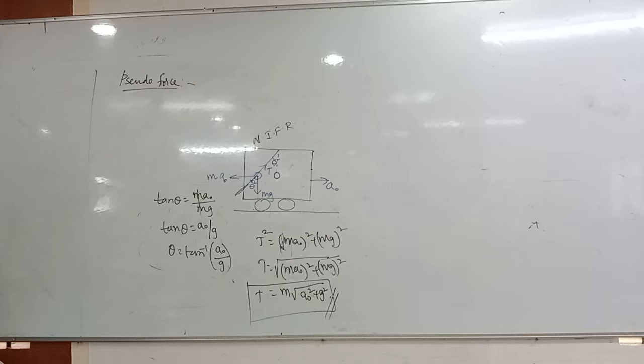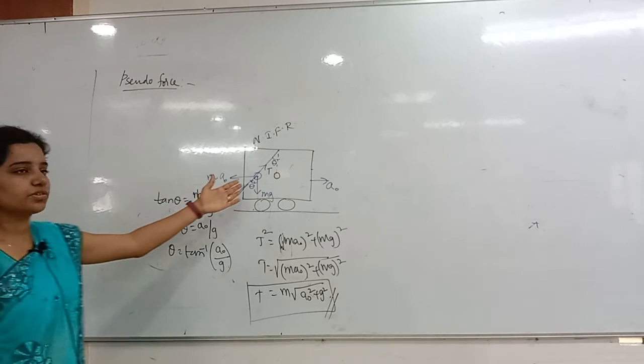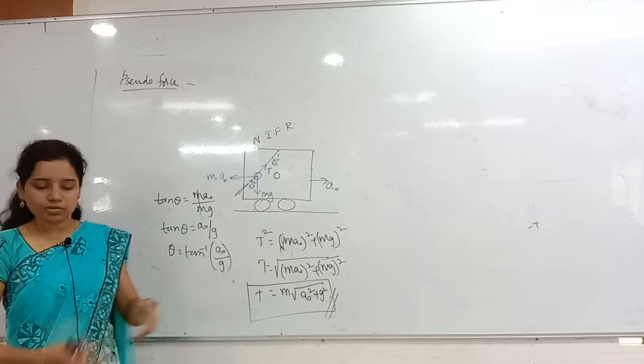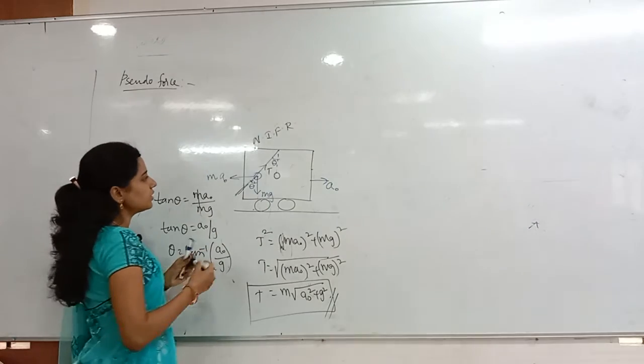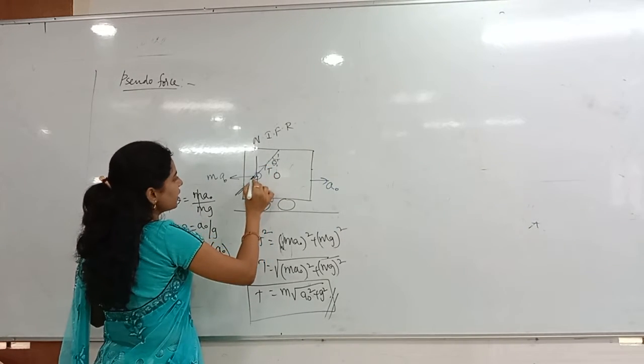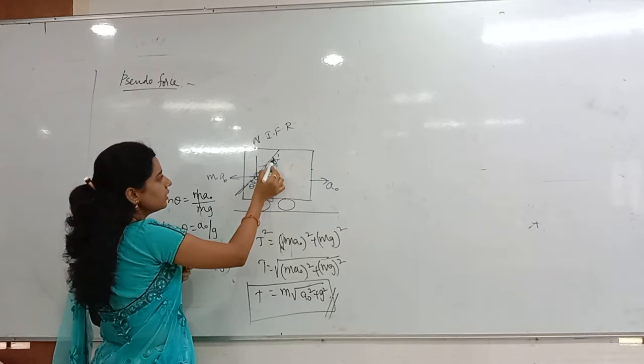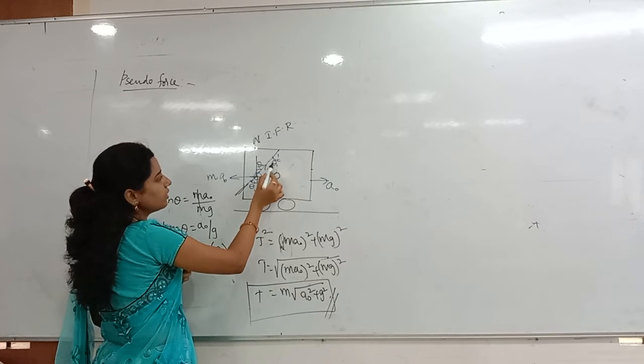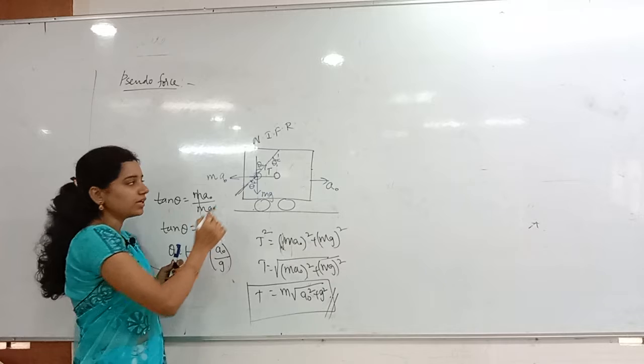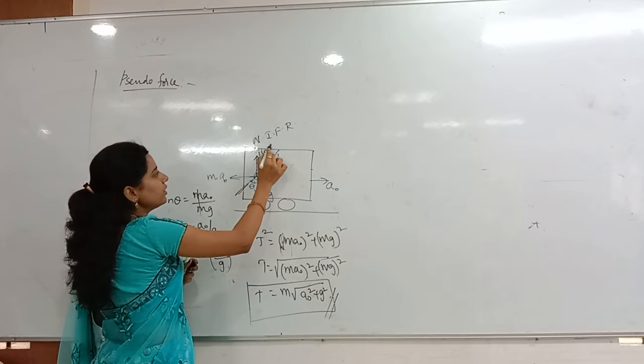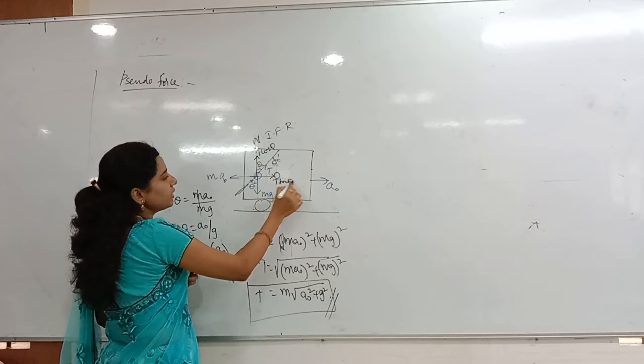Clear? You can even apply the equilibrium of forces also, since they said it is in equilibrium. If the tension is T, taking the vertical and horizontal components, this angle is also theta. The components will be T cos theta and T sin theta.